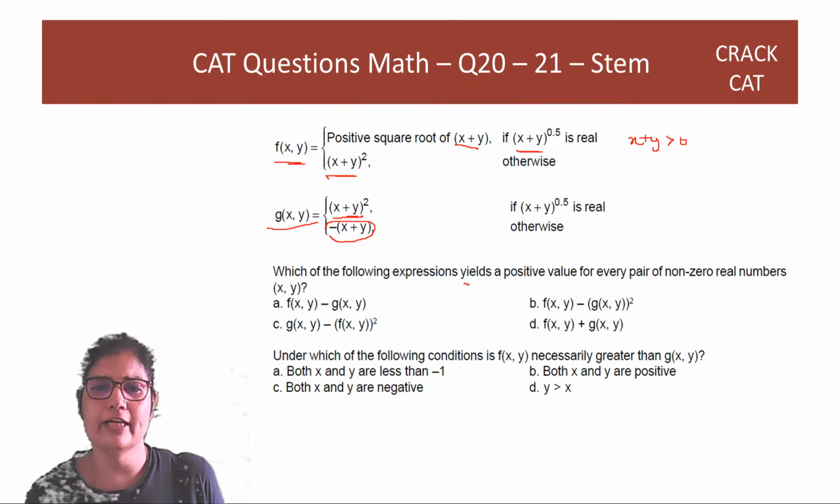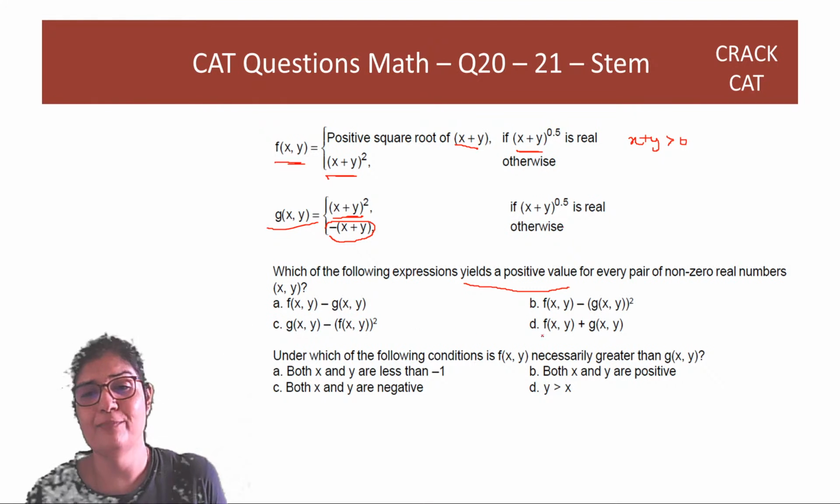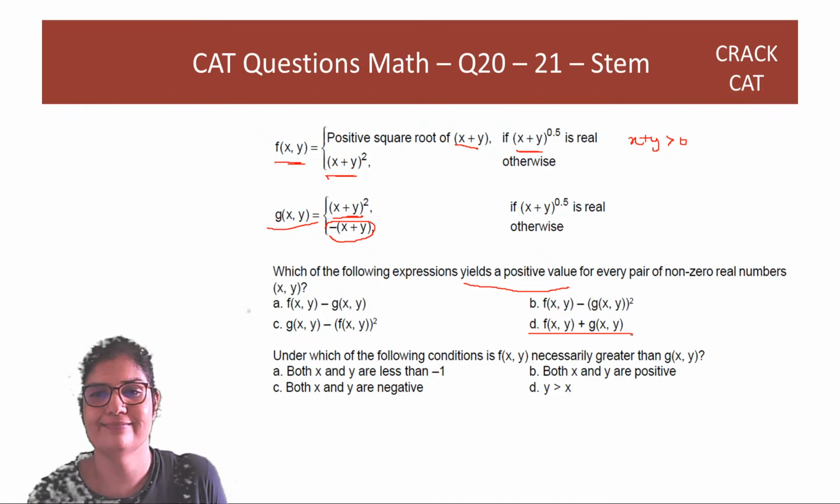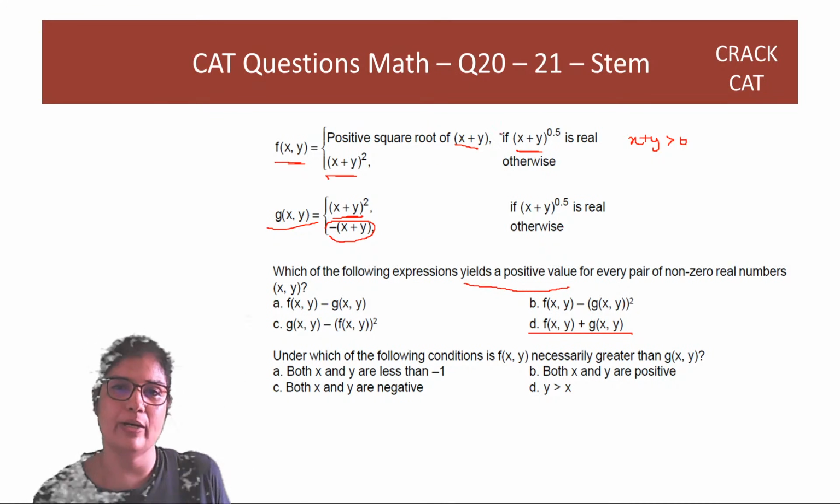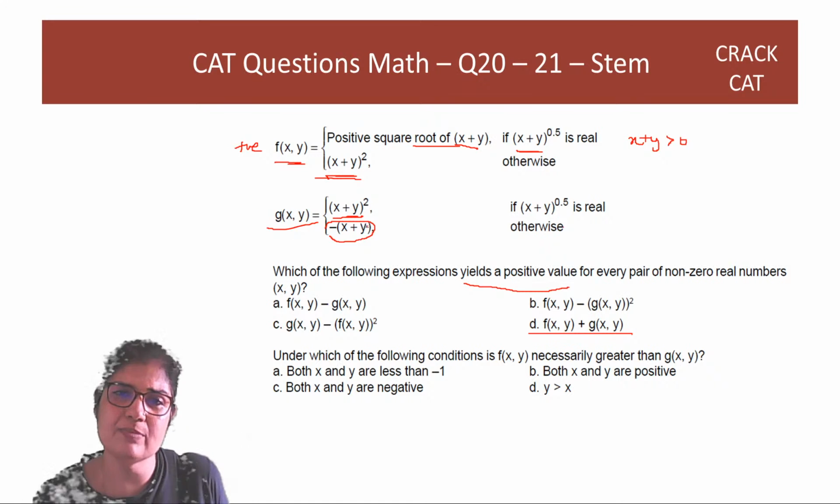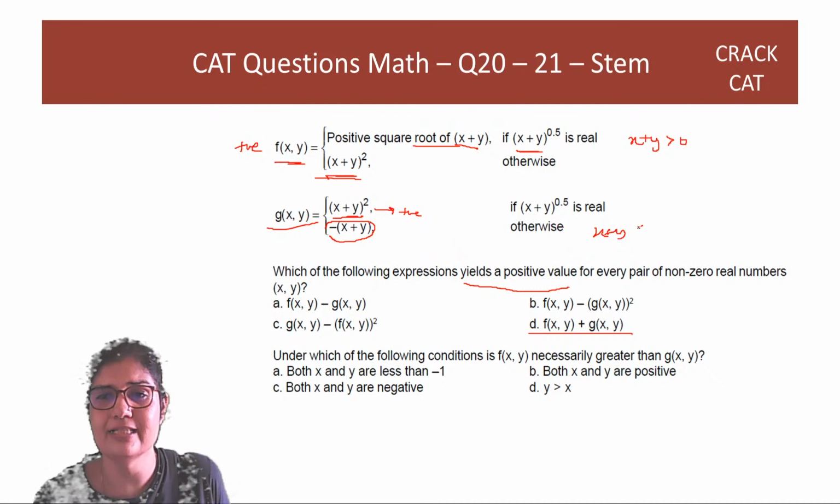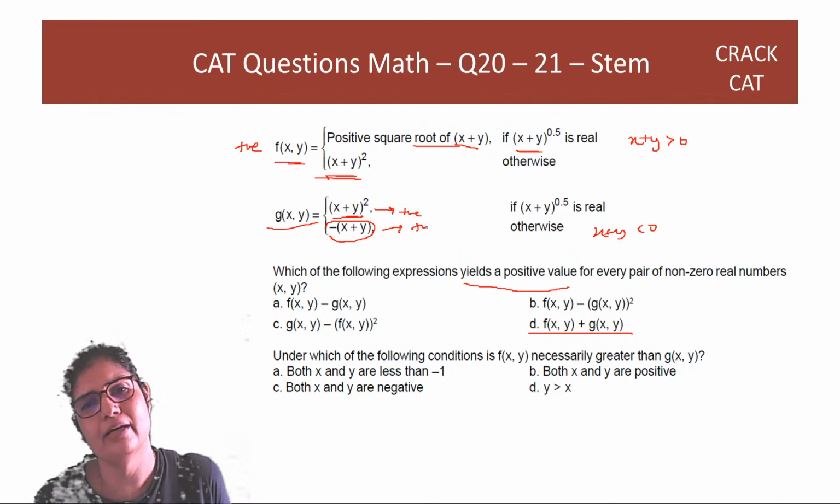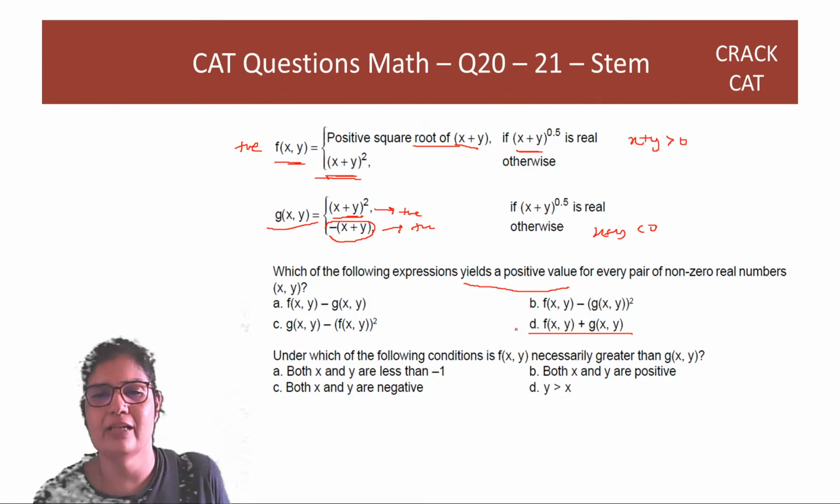Okay, so which of the following expressions yields a positive value for every pair of non-zero real numbers? I will start by looking at option D, right? Because I have two pluses. So f of x plus y, whether I get the positive square root or whether I get x plus y the whole square, f of x plus y is always positive. G of x plus y also, here too it is positive, as we said, that if x plus y is negative, then it makes it positive with the minus. So both are going to give you positive values. So answer is option D.